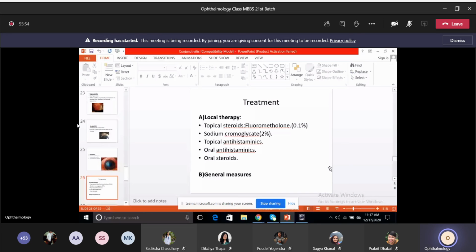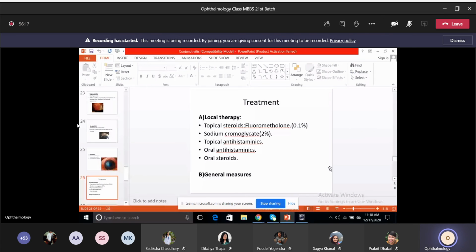Okay, and then the general measures of course of avoiding pollution, and especially in young children, you have to advise them to not play in the dust and in the mud and all that, so that's important. Okay, so that's about the VKC, its various types, its treatment and all that.